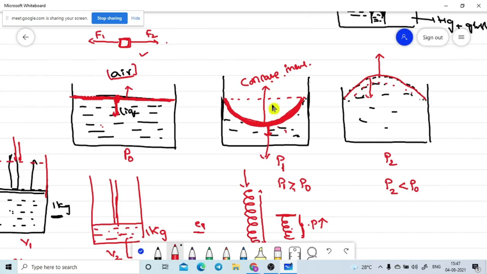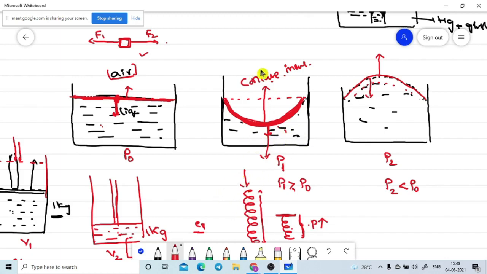Wait. Let me get the conclusion here. So the volume is decreased. Volume is decreased means the pressure must be increased. So the concave shape means therefore the pressure must be increased. The pressure must be higher in the liquid surface. Pressure must be higher in the liquid. Okay, then that is correct.